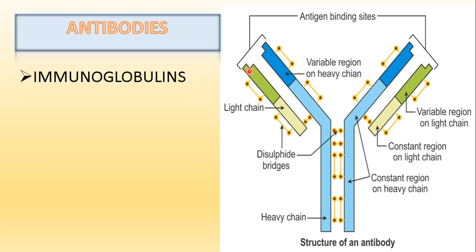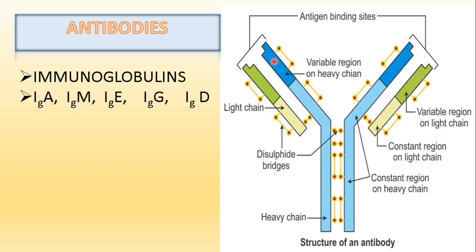Similarly, this particular location, which we also call the variable region on the light chain, varies from one antibody to the other. They are very specific, they are very particular. So one antibody will differ from the other antibody. That is why they are able to bind to particular unique antigens. The antibodies are able to bind to unique antigens due to the presence of this unique structure. So that is the structure of an antibody.